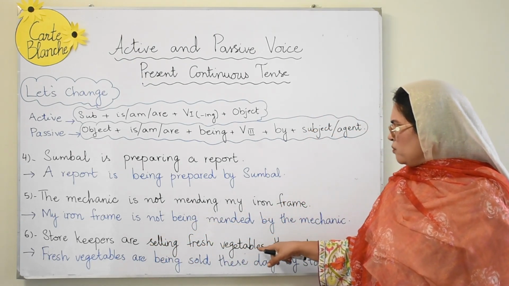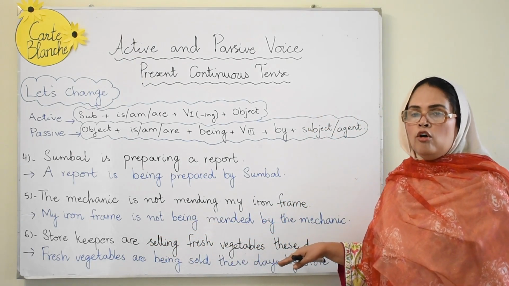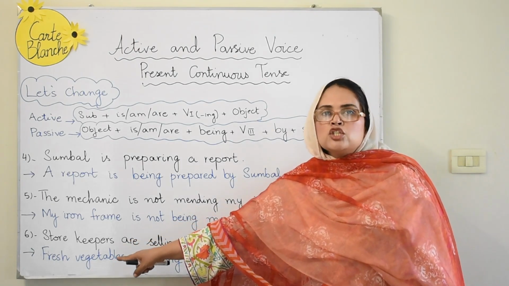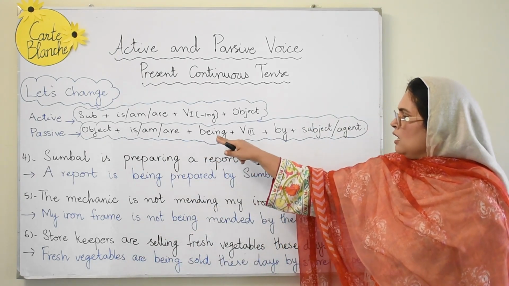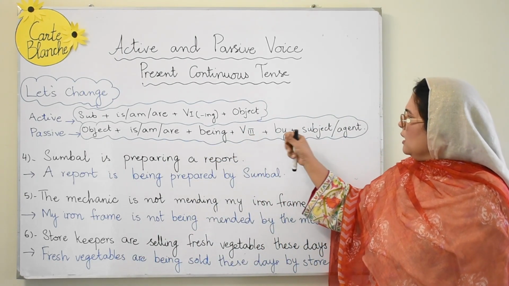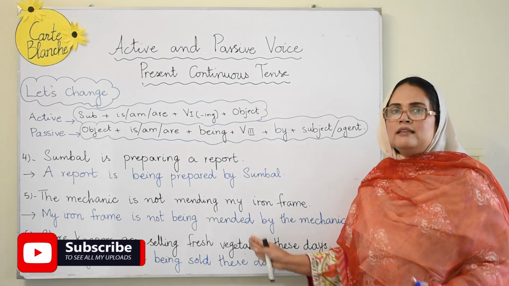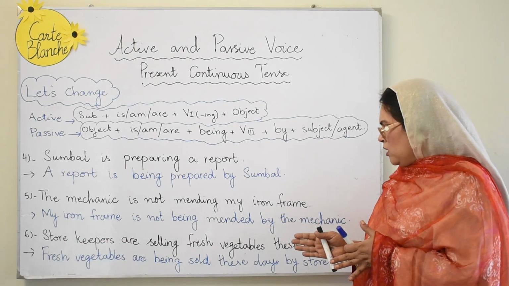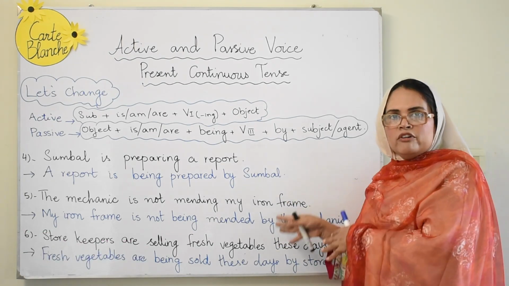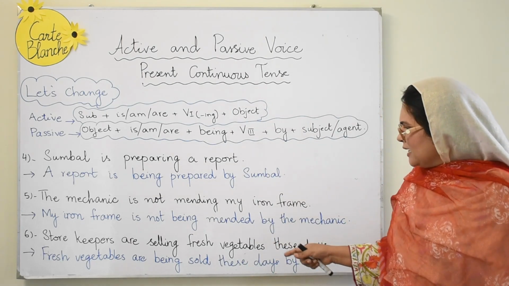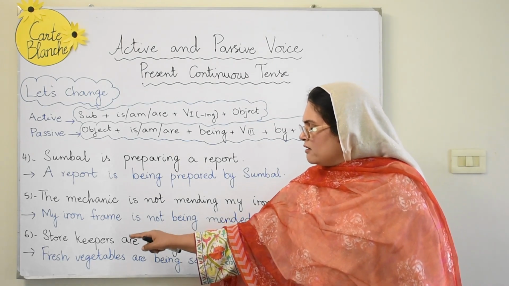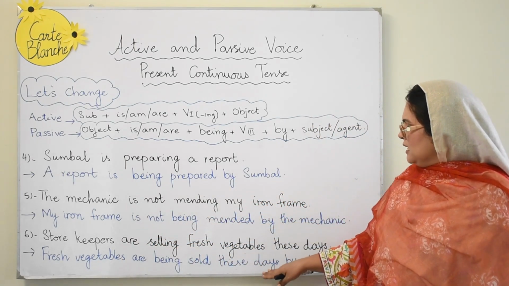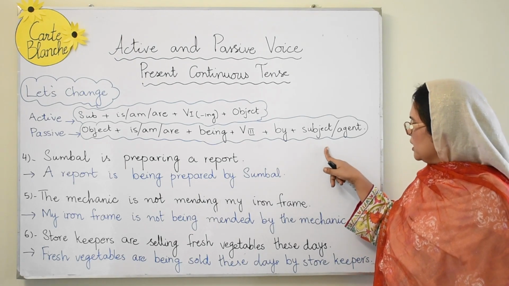Storekeepers are selling fresh vegetables these days. So fresh vegetables is the object, so it will go there. Fresh vegetables are being sold. You can have these days over here, and you can take these days at the beginning also. You can say these days fresh vegetables are being sold by storekeepers, or you can retain it here. The position of the adverbial can change, but it doesn't make much difference. We have to look at the rest of the structure. Fresh vegetables are being sold these days by storekeepers.